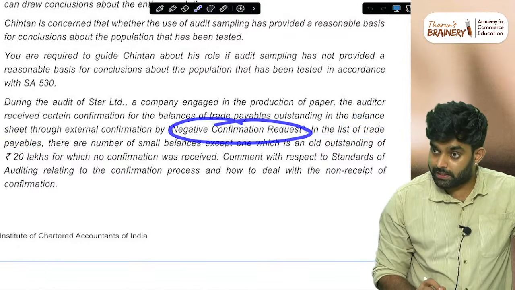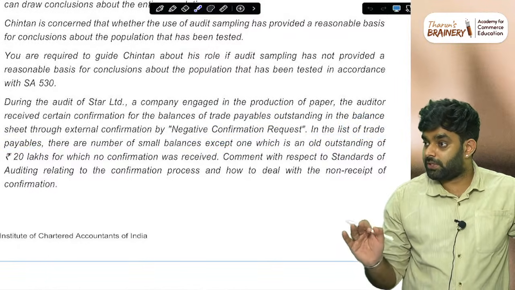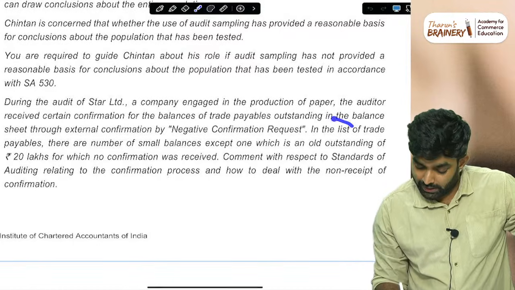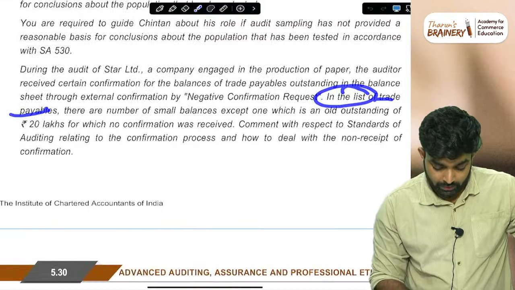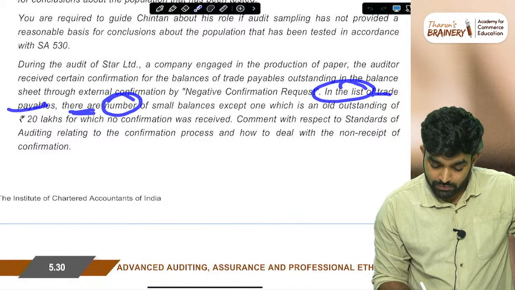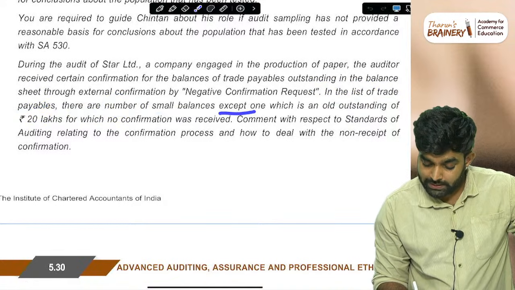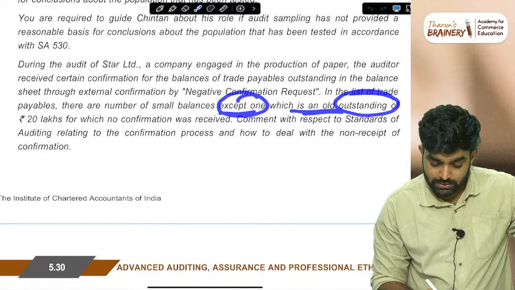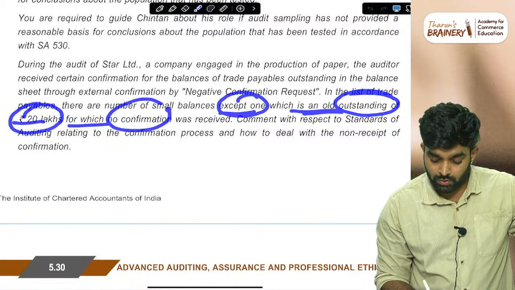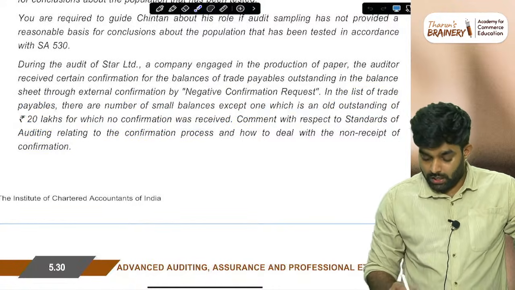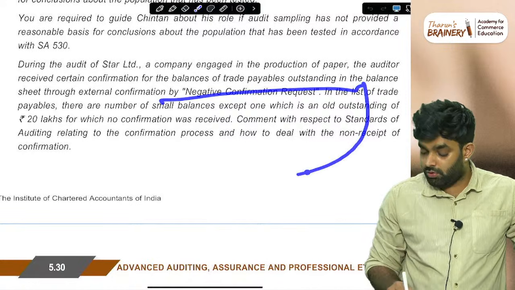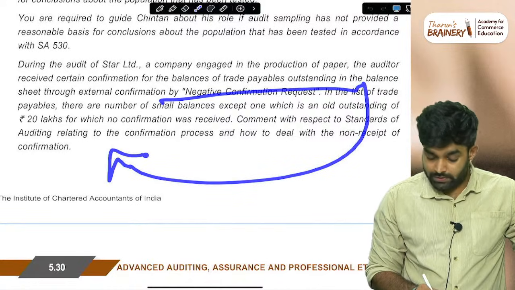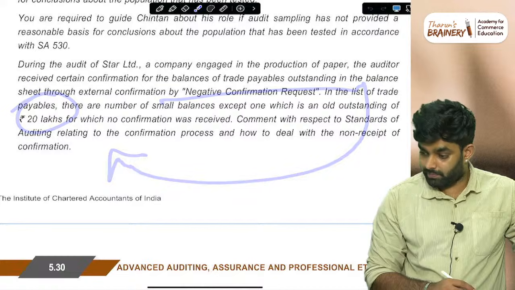Negative confirmation sending, I told you, all substantive procedure, there are 3-4 conditions. In the list of trade payable, there are a set number of small balances except one, which is an old outstanding of 20 lakhs for which no confirmation was received. You sent a negative confirmation, you got no reply, and it is for a high value item.